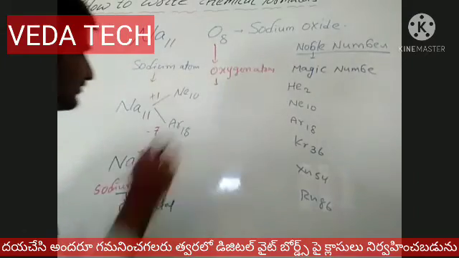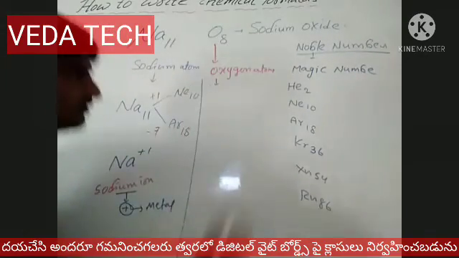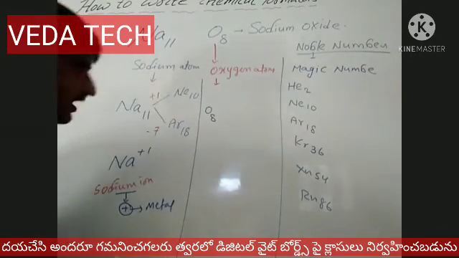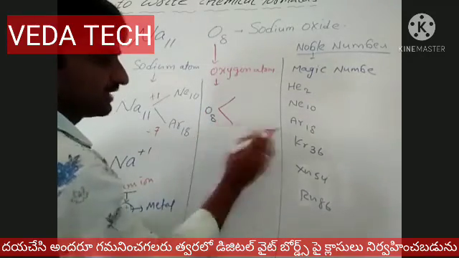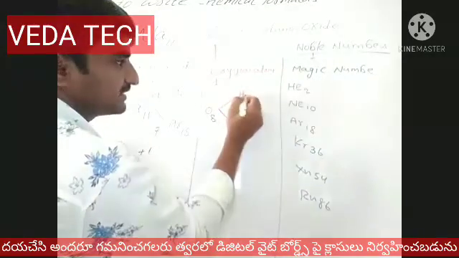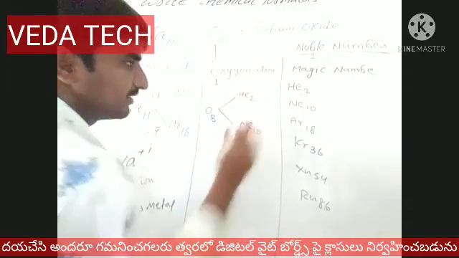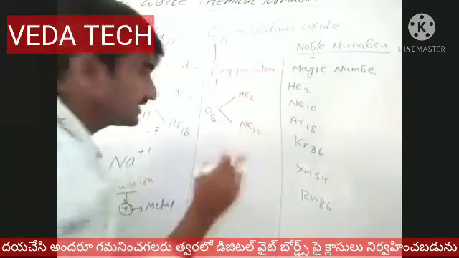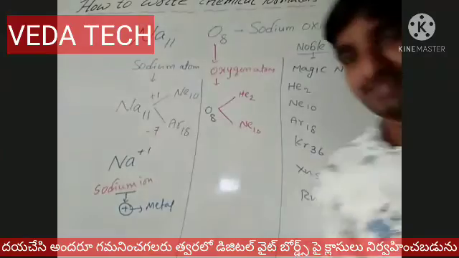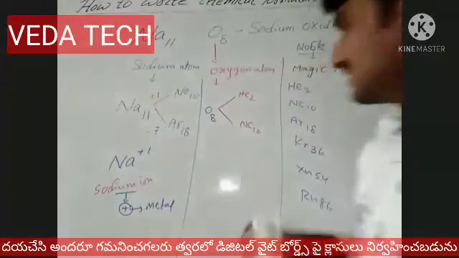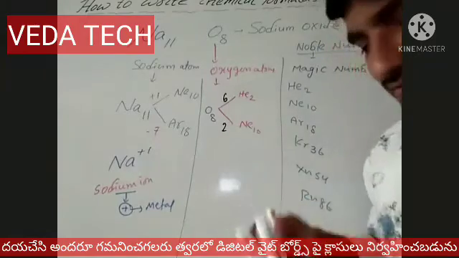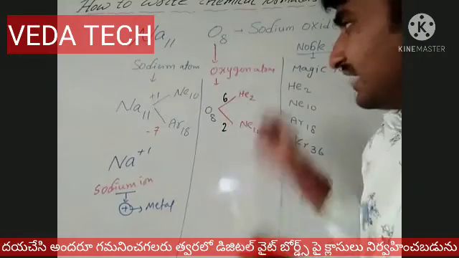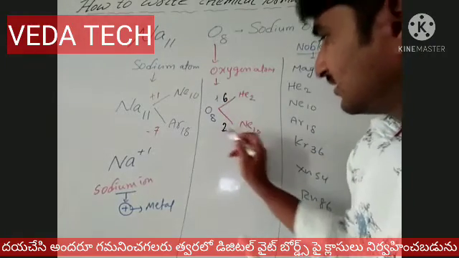Now find the oxygen. Is oxygen a metal or non-metal? How can you find out? The same rule will be followed. If you take oxygen, its number is 8. Take it between two noble gases, 2 and 10: helium is 2, neon is 10. How much variation? Here it is 6, here it is 2 only. So here 6, here 2. Whenever the value is lowest, that is written with the negative sign.